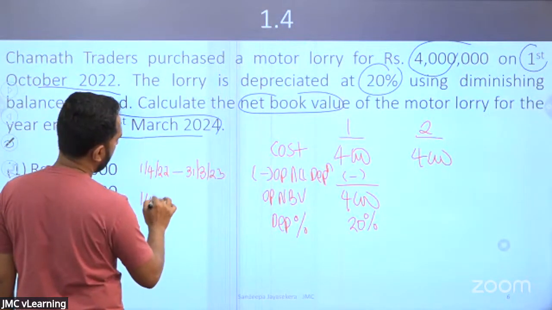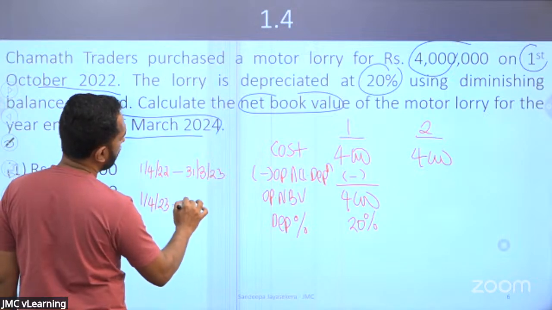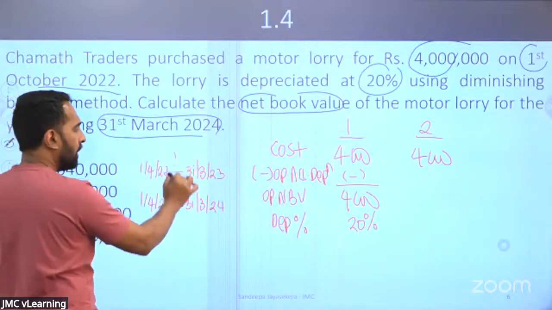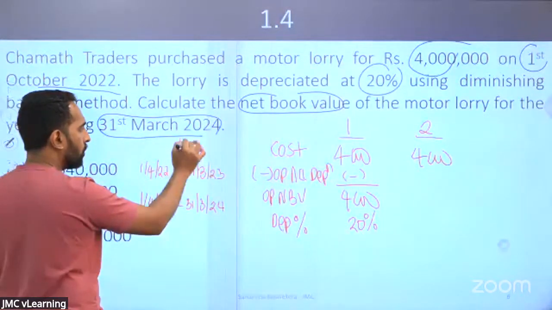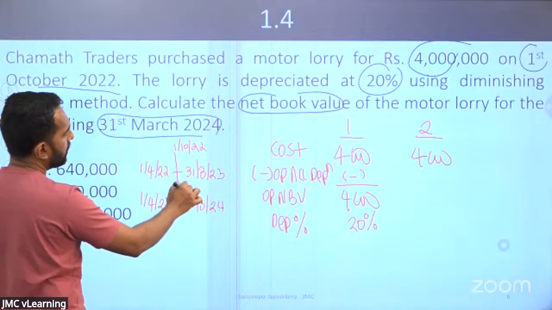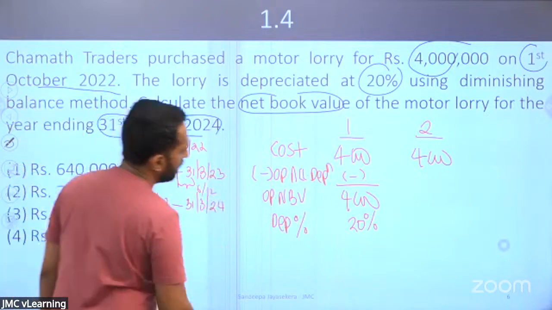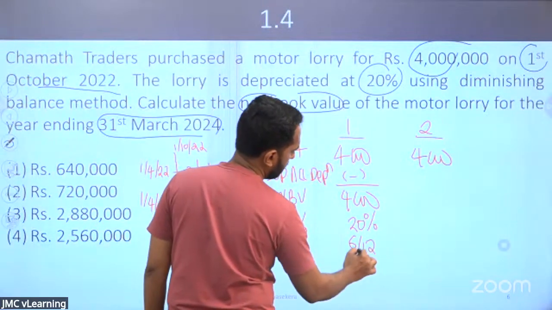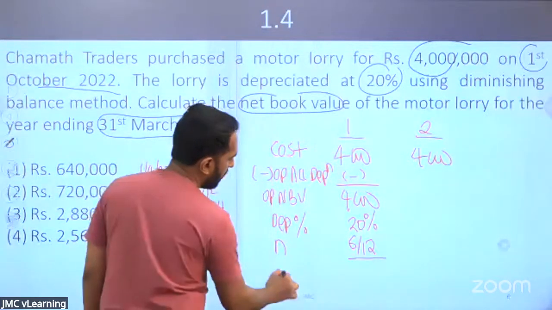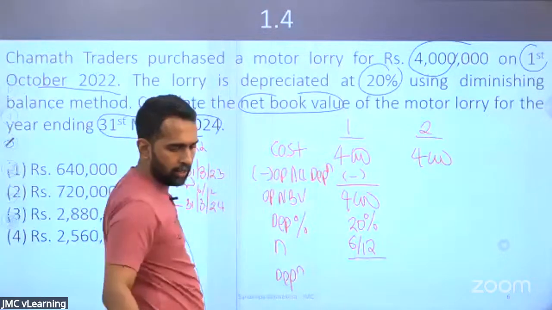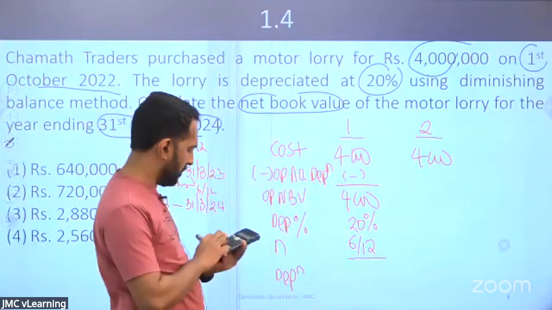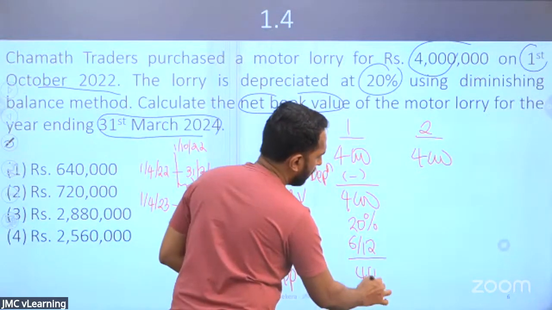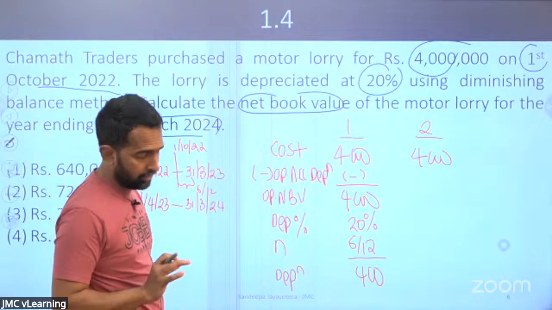Next year, 1st of April 2023 to 31st of March 2024. If you look at this year, halfway through, on 1st of October only you have purchased, so you can depreciate only for 6 months. So you can calculate the depreciation accordingly. 4,000 into 20% into 6 months. It will be 400.